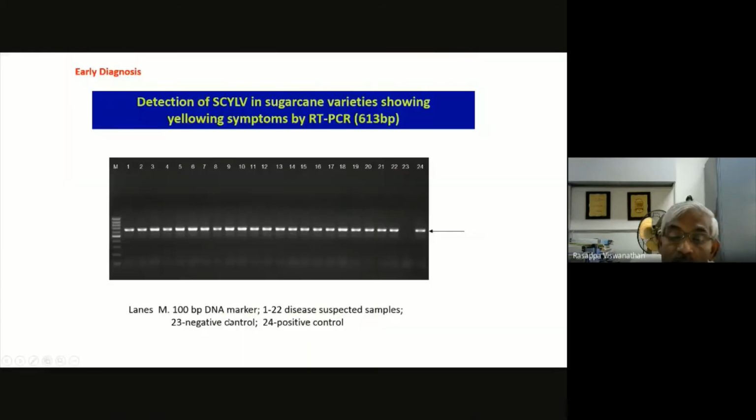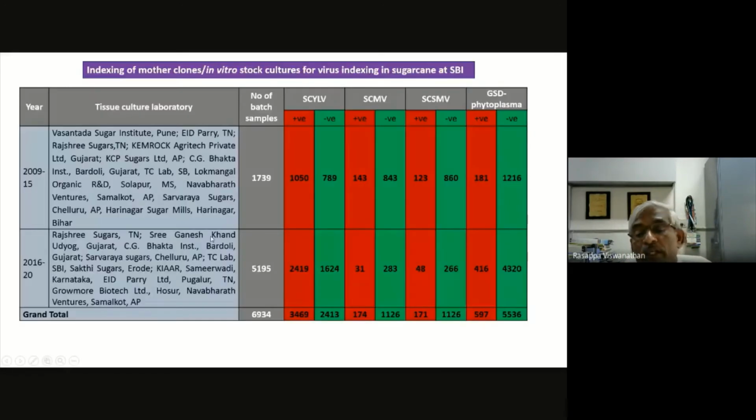From then onwards we have made these efforts, and since we have standardized molecular techniques like RT-PCR or PCR based diagnostics for the viral diseases, we were able to give the service to different tissue culture production units in the country.